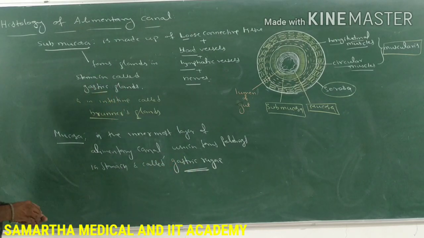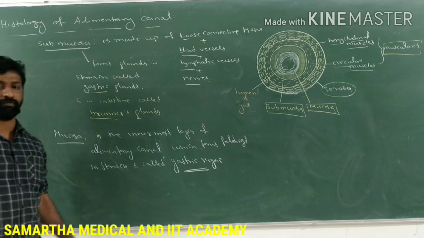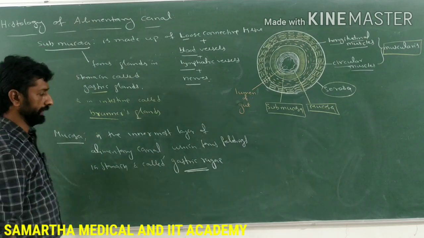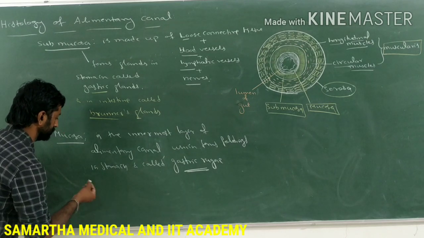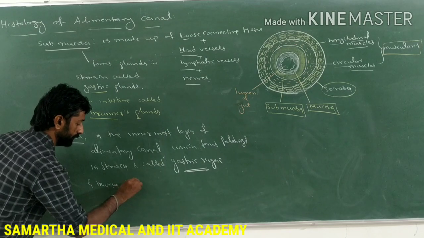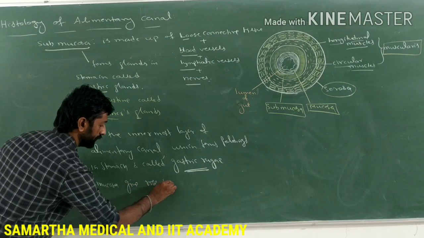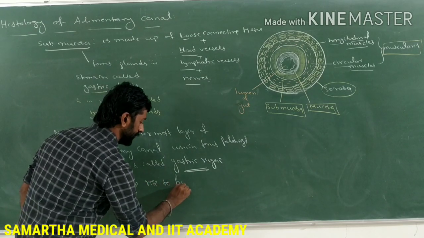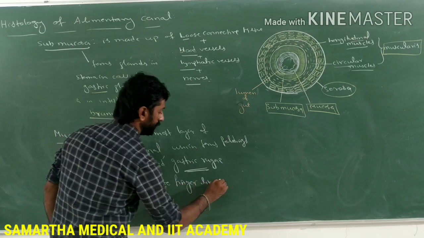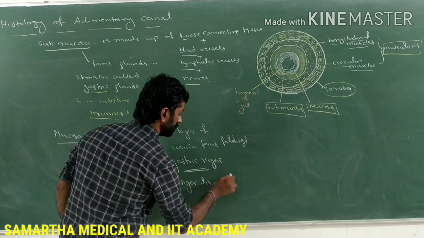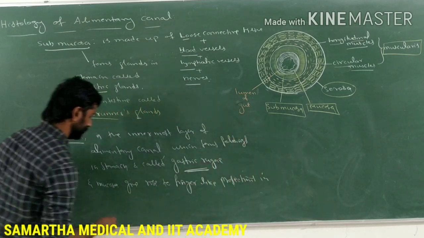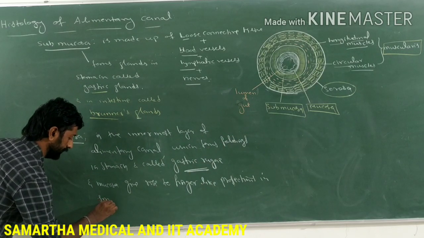And the same mucosa also gives rise to the formation of finger-like projections in the small intestine.